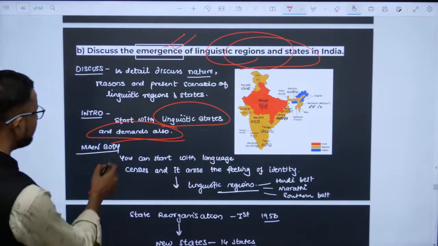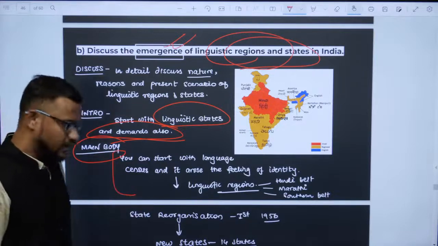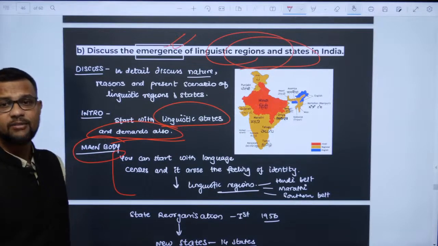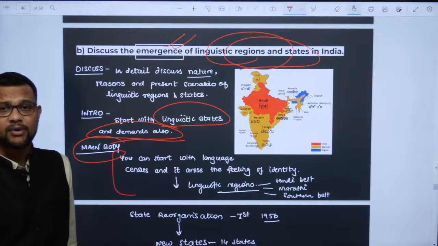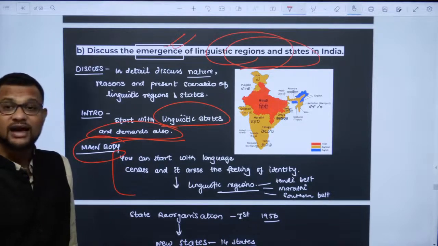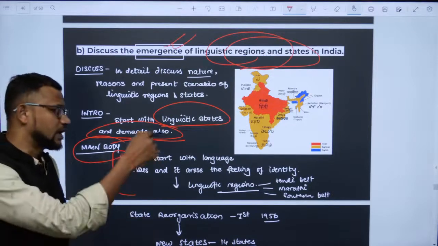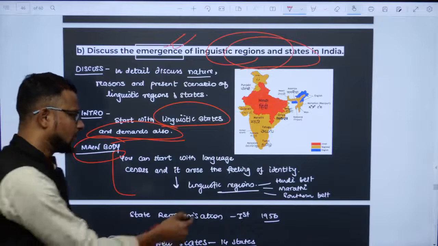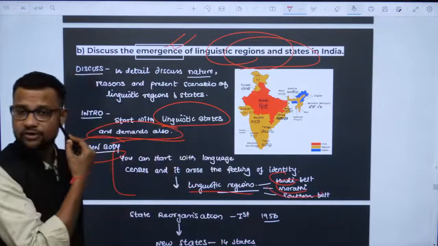So in the main body, write about language regionalization, cultural landscape, and how to add geography: language as an identity, language as a cultural identity. That makes your answer more geographical. So linguistic regions: Hindi belt, Marathi belt, southern belt, you can write it there.